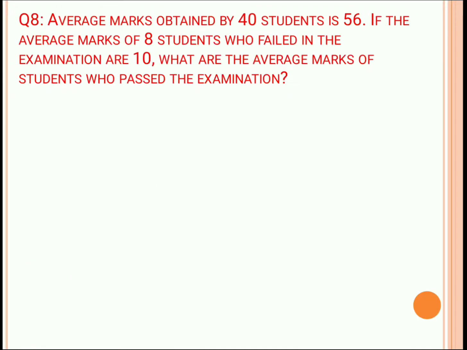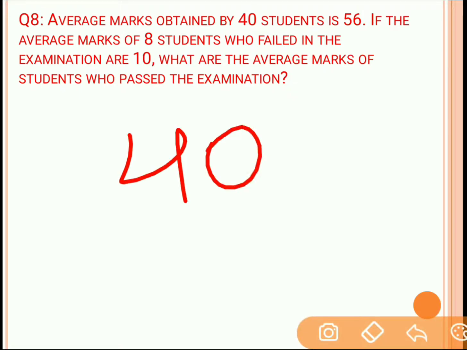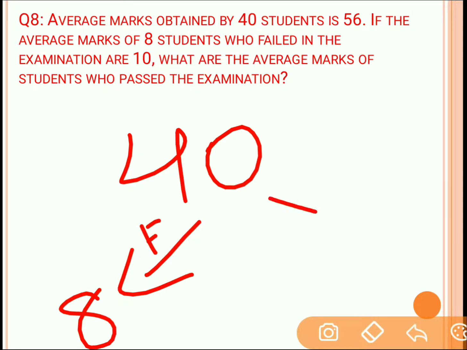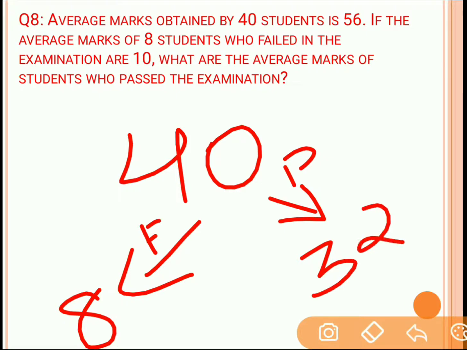Question 8. The average mark obtained by 40 students is 56. If the average mark of the 8 students who failed the examination is 10, then what is the average mark of students who passed the examination? Now there are total 40 students in a class. From these 40 students, 8 students failed. So if 8 failed, then how many passed? 40 minus 8 will be 32.